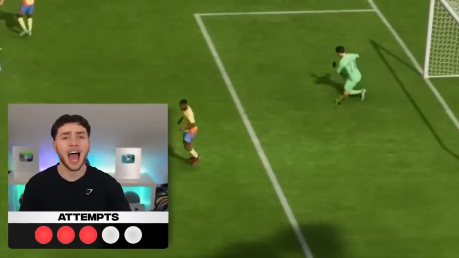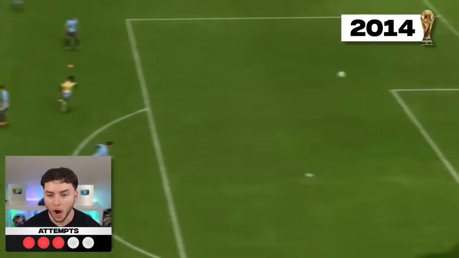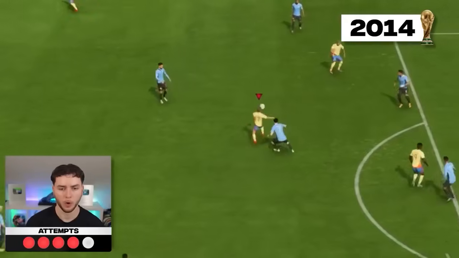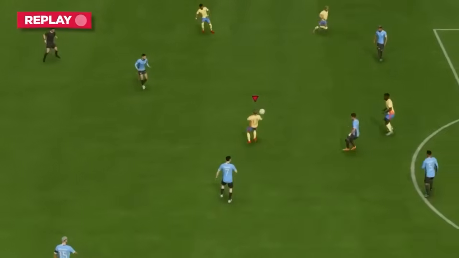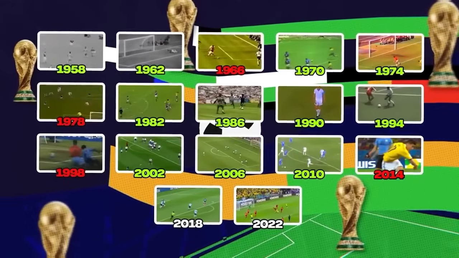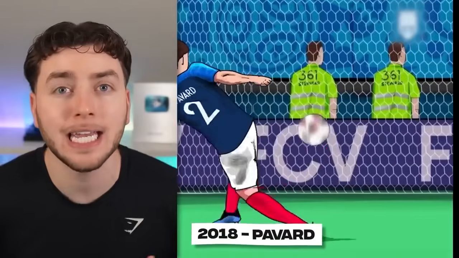What the flip is that? With 2 attempts left, the pressure was now on. Volley! Oh my god! Oh my god, that was so close. It was now or never. We failed. Oh my. We gave it our best shot, but I guess the goal was simply too good to recreate.